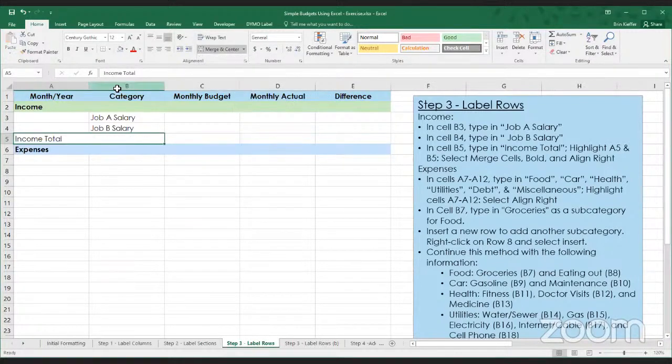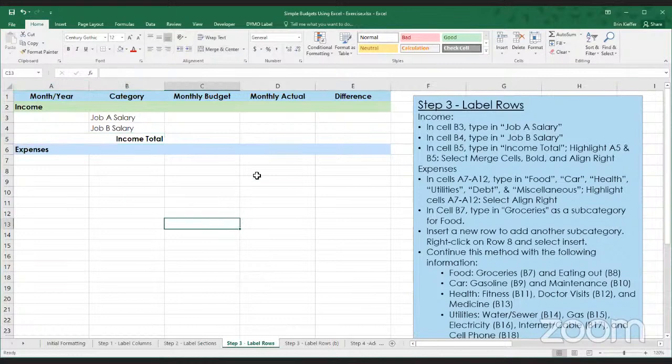We also want to bold the cell and click align right. So this alignment helps you determine where in the cell the text will be located. So you can just go like this, click this one, and it moves it to the right-hand side of the cell. All right.